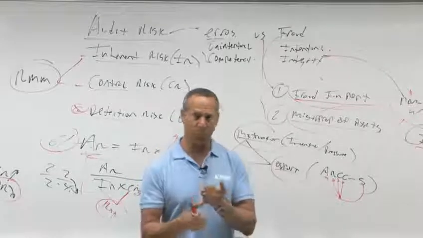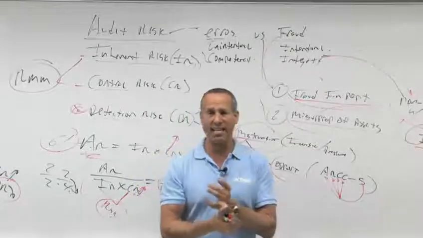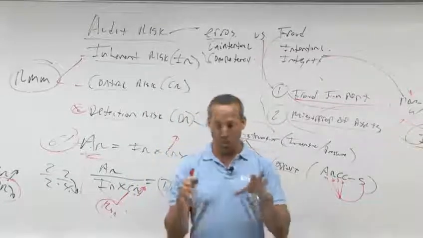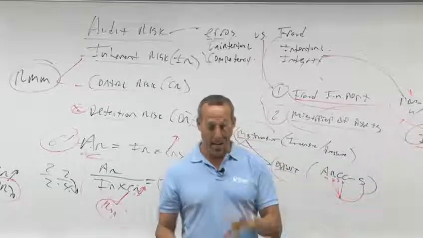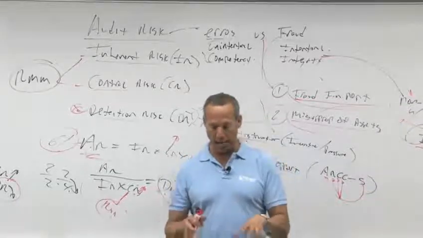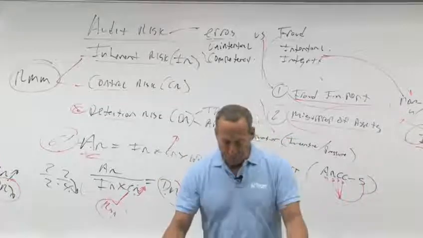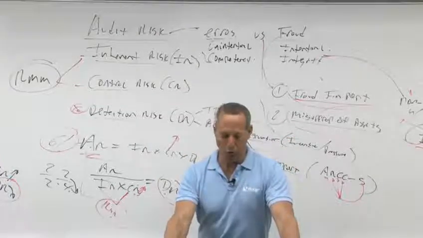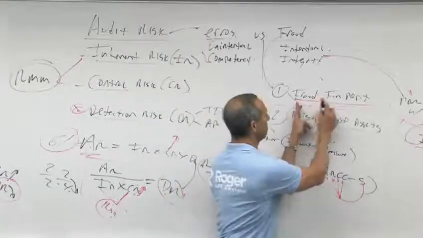This gets tested in multiple choice. This gets tested as a task-based simulation. This does show up quite frequently. These charts are worth looking at. And these come right out of the standards. All right, the first one, highlight fraudulent financial reporting. That is this.